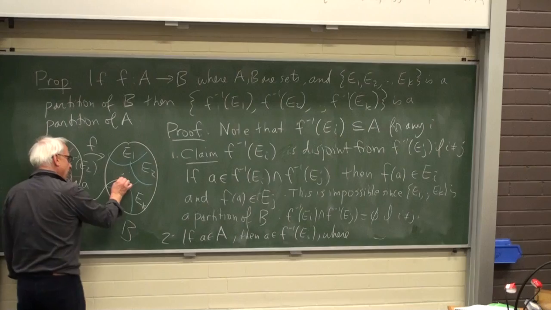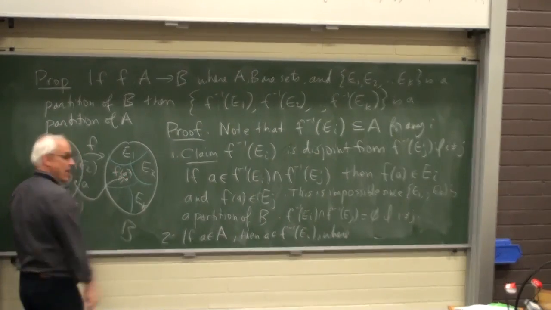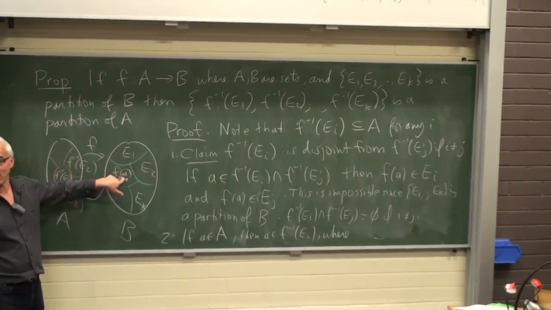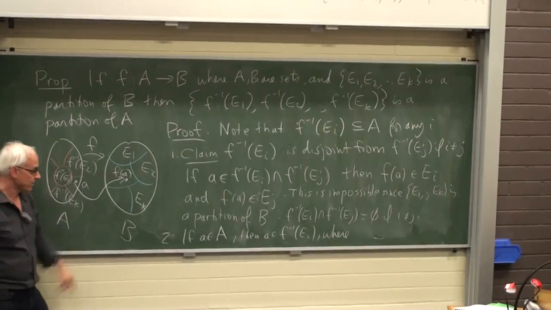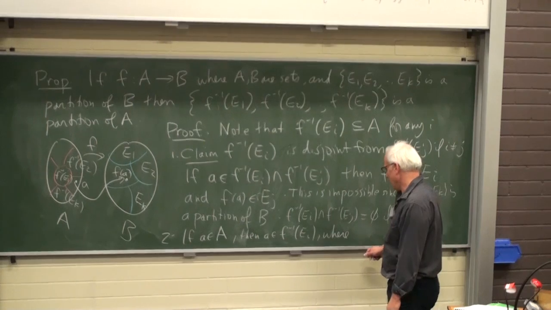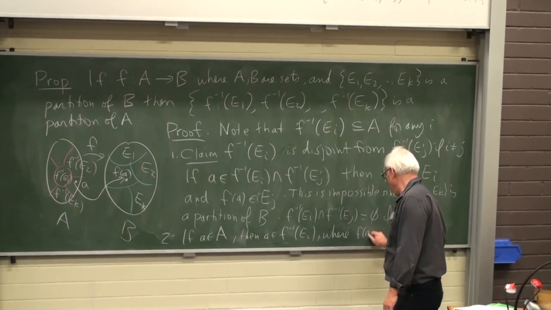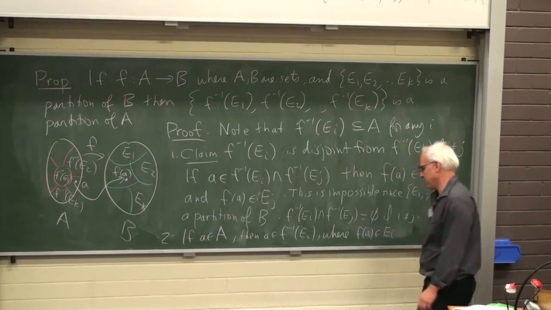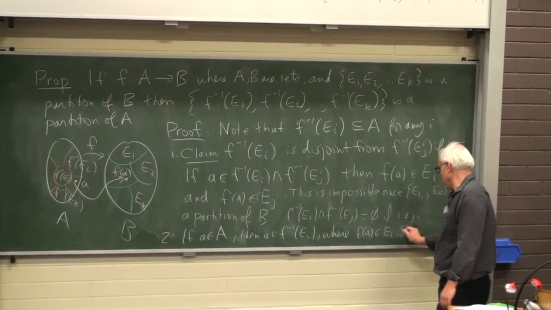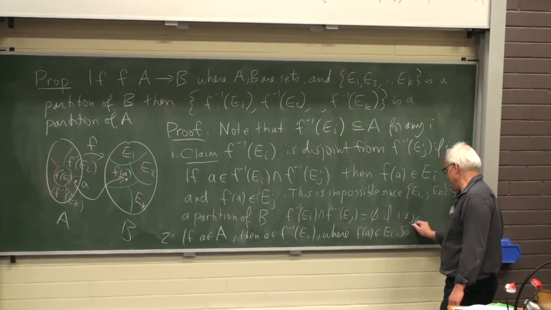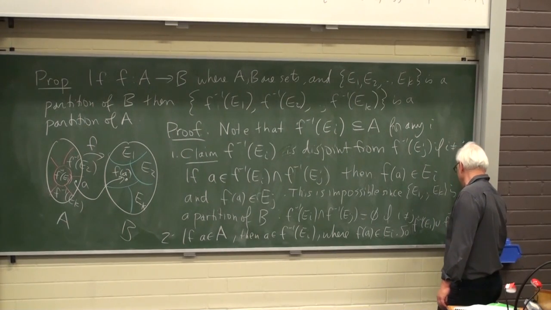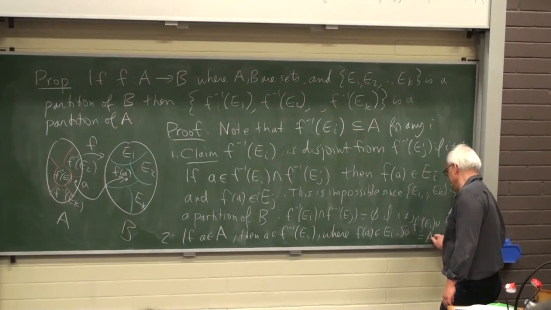I just apply the function to find F of A and see which of these sets F of A belongs to. So then A is in F inverse of EI, where F of A belongs to EI. So the union F inverse of E1 union up to F inverse of EK is all of A.